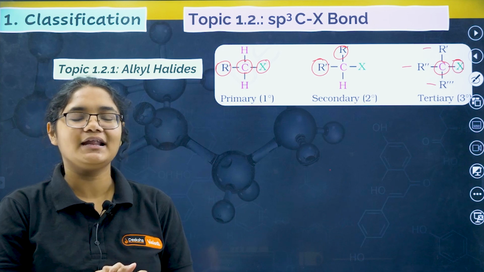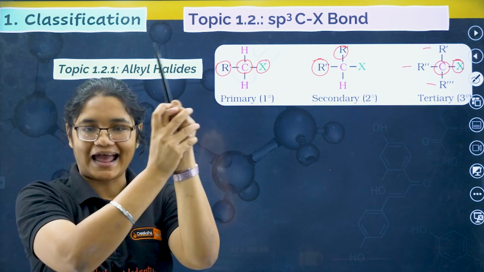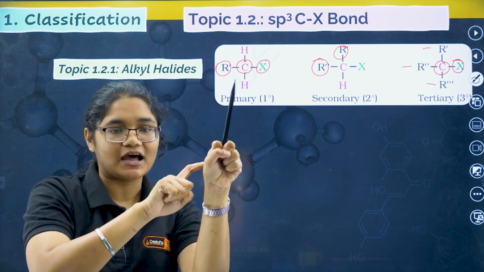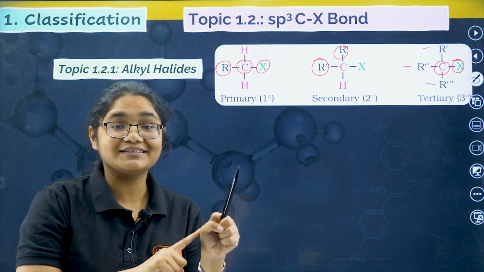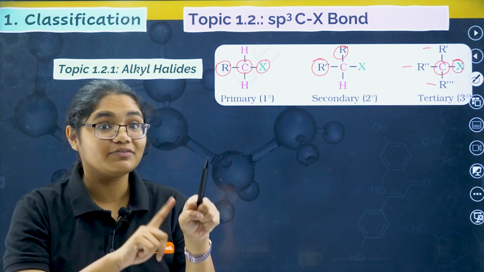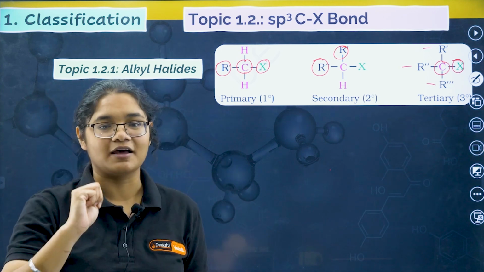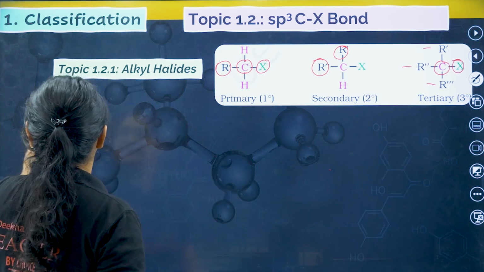Let me repeat it. You have to look at the carbon which contains the X group. That carbon you have to check. If this carbon is attached to only one carbon, we will call it primary. If this carbon is attached to 2 carbons, then we will call it secondary. If this carbon is attached to 3 other carbons, then we will call it tertiary. I hope this is clear.